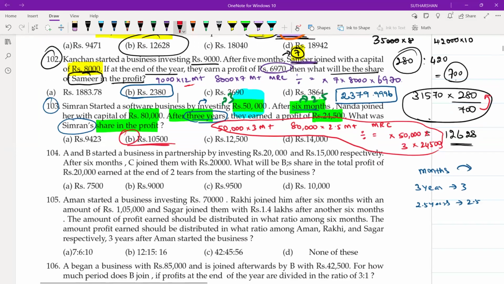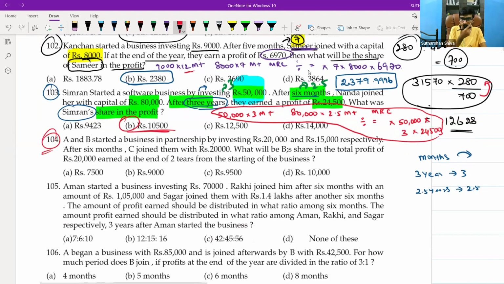Yes, sir. We will go with question number 104. A and B started a partnership by investing 20,000 and 15,000 respectively. Both started the business at the same time. After 6 months, C joined with them with 20,000.